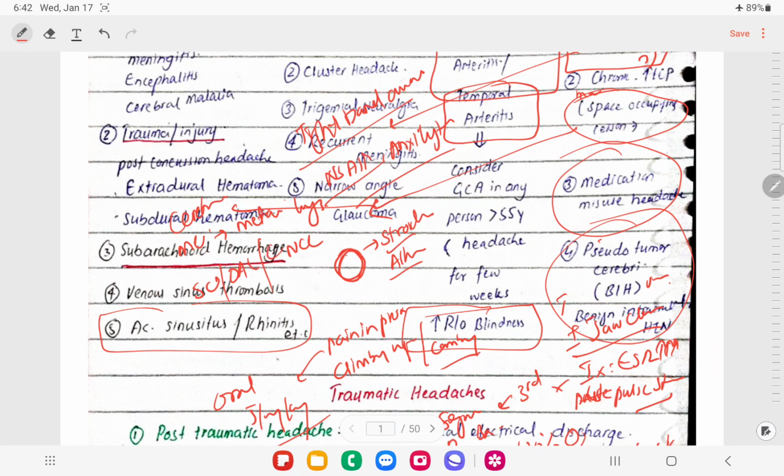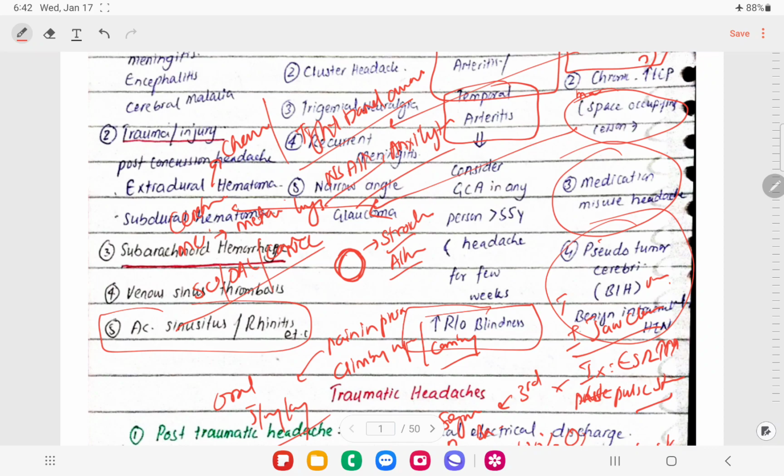The next one was carcinoma breast. We treat conservatively, go for chemotherapy, and we can also go for surgical excision. That depends on whether the patient has meningioma, craniopharyngioma, or different types of tumor. I have discussed most of them, right?